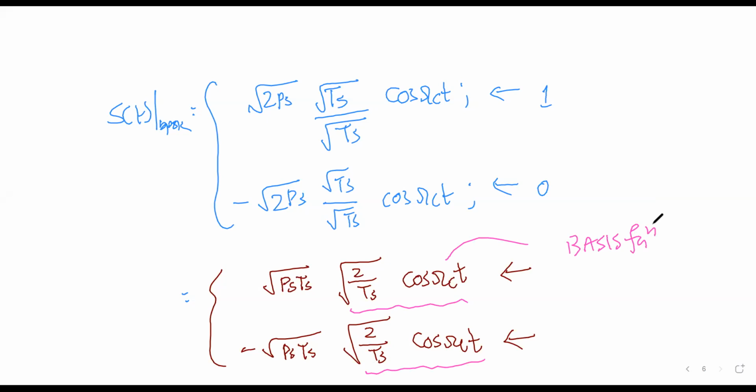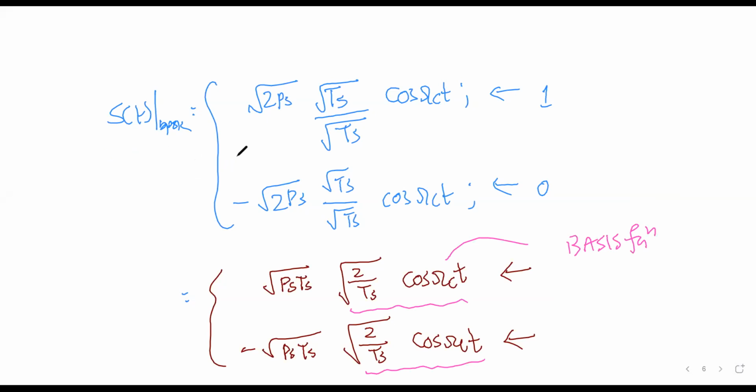And if I rearrange this equation in a still simpler form, it's S of t BPSK equal to, all of you have a look, root over PSTS. Power into the interval will give us the energy of the signal.